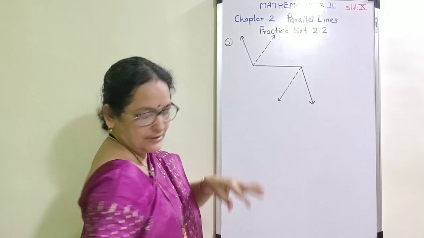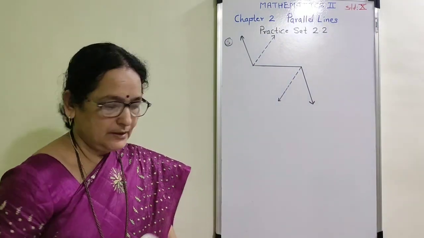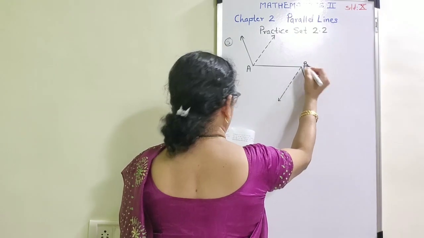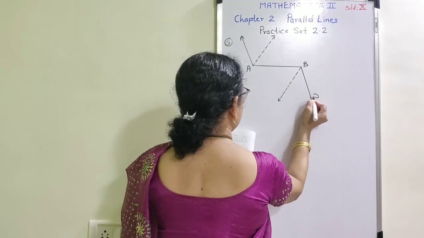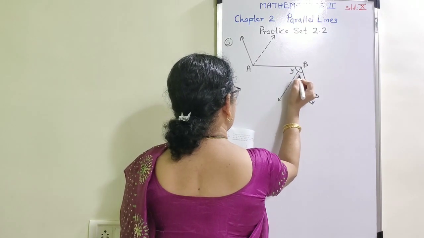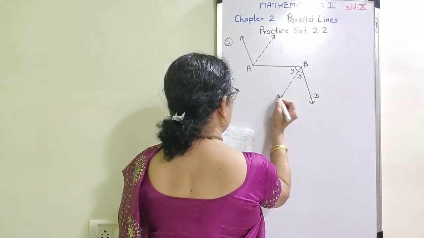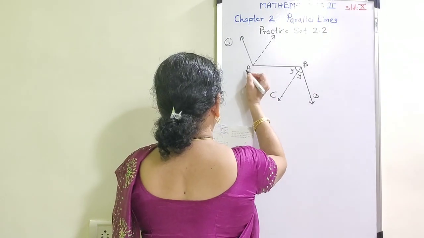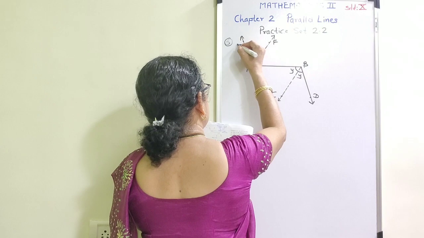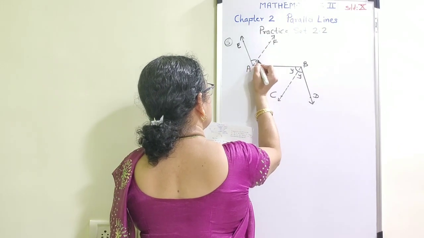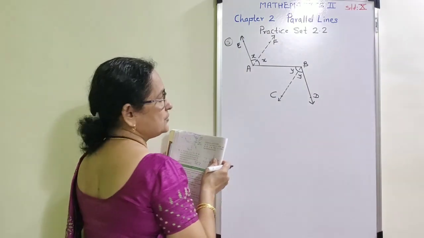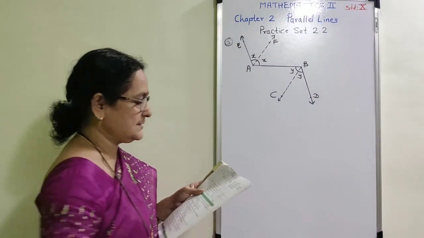I am going to give the names now. The first, this part of the line is AB, this point is D. The measure of these two, since it is a bisector, it is denoted by Y. This point is C, this point is given as F, this is point E, and measure of these two angles is denoted by X.